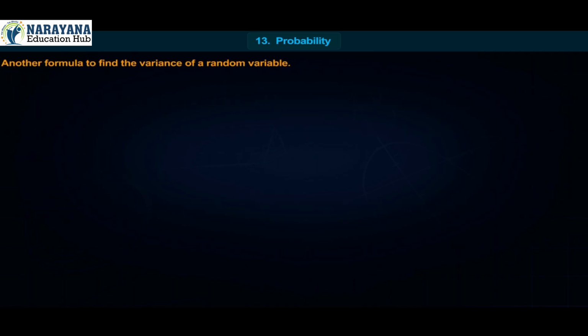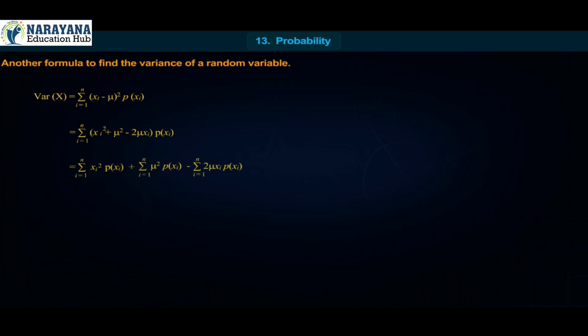Another formula to find the variance of a random variable. We know that variance of x is equal to summation i equal to 1 to n of xi minus mu whole square into p of xi, equal to summation i equal to 1 to n of xi square plus mu square minus 2 mu xi into p of xi, equal to summation i equal to 1 to n of xi square into p of xi plus summation i equal to 1 to n of mu square into p of xi minus summation i equal to 1 to n of 2 mu xi into p of xi.